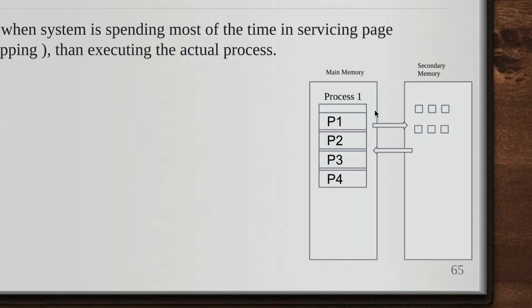So we have learned in the previous videos that when we have main memory and secondary memory and there's a process that is requesting a page that does not exist in the main memory, then a page fault occurs, right? And then because the page doesn't exist in the main memory, a swap out and swap in happens. For instance, if it requires page 5, then page 1 is going to be swapped, it goes to the secondary memory and page 5 comes into the main memory.